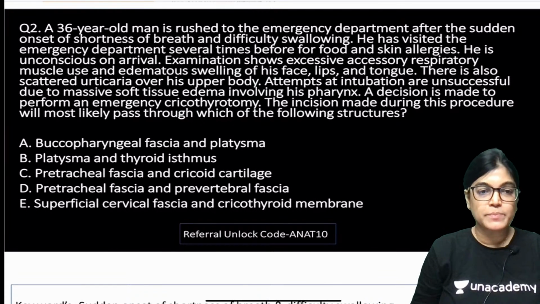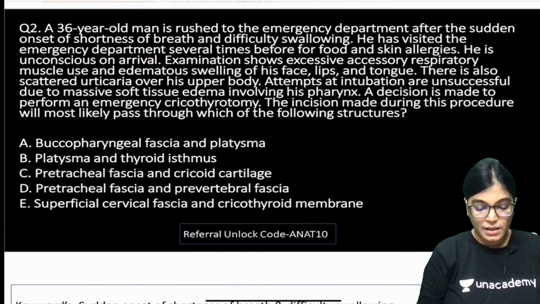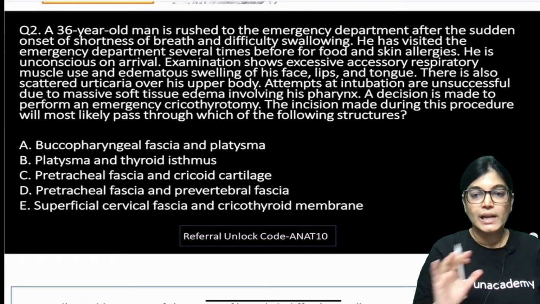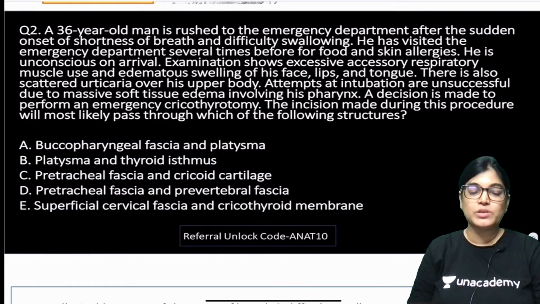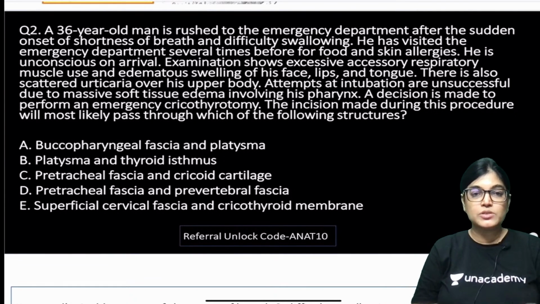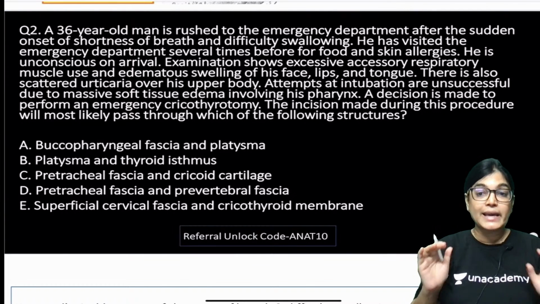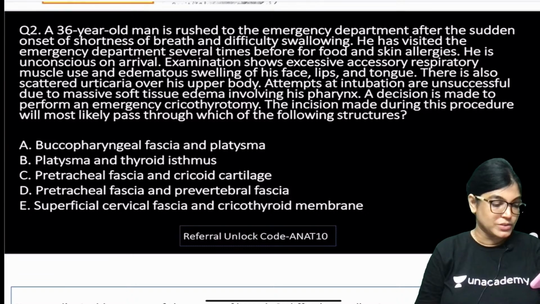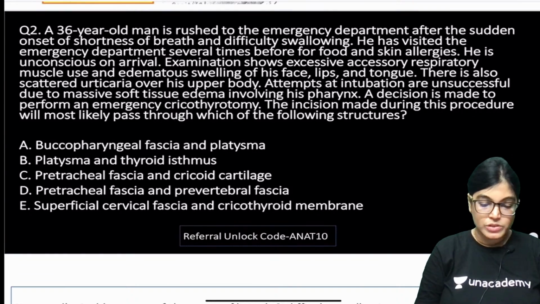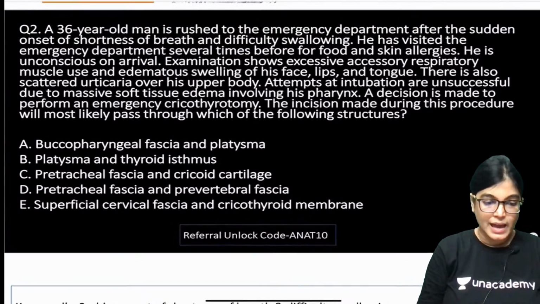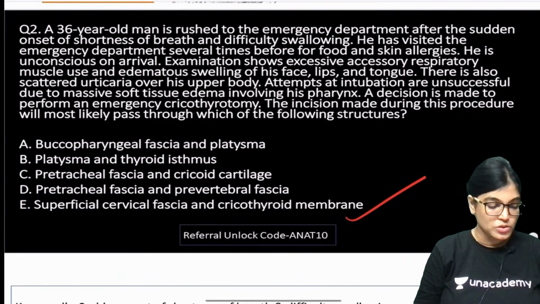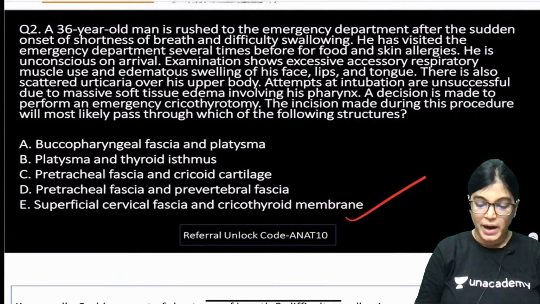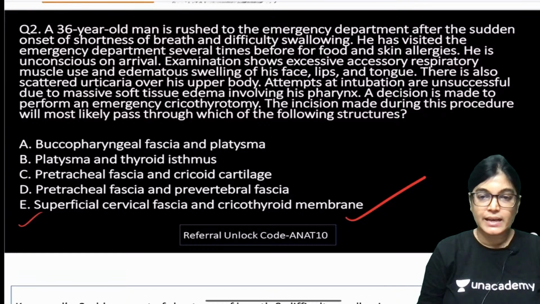So, yes, let me explain this MCQ. Actually, the whole MCQ clinical history you must have just gone through it. I would like to tell you the key points which are mentioned in this MCQ. Firstly, we have to target the key points. Okay. So, yes, Rangaraj is also telling it's A. Actually, the correct answer is E, my dear friends. So, Sam is right and Acharya is right, Sarans Acharya. E is the correct answer.